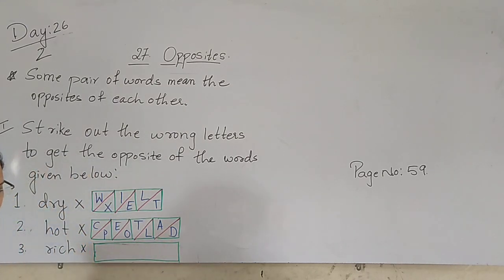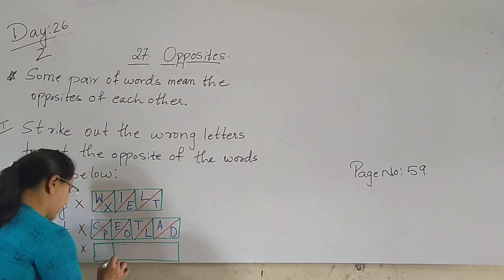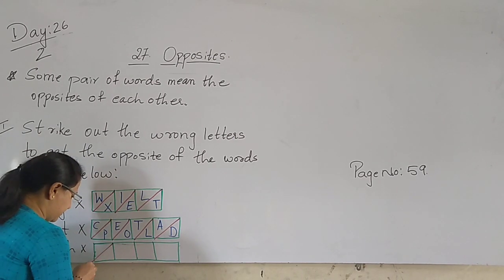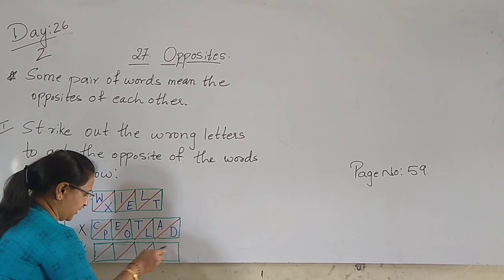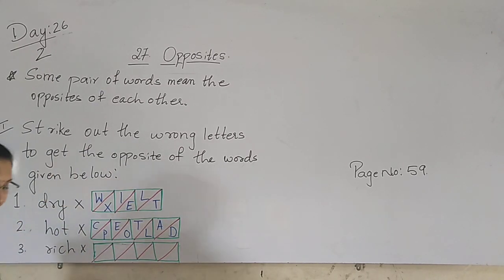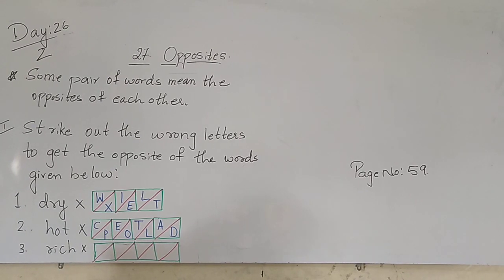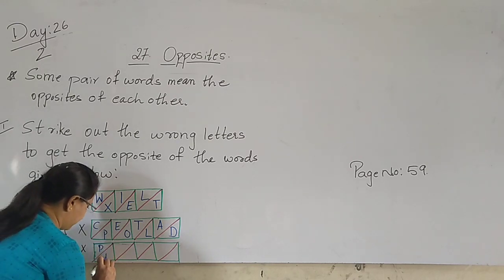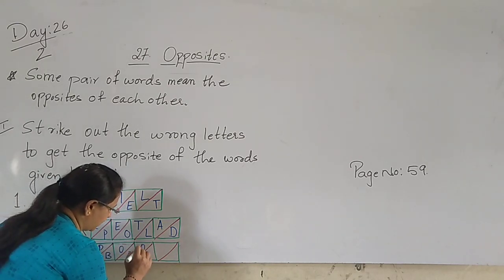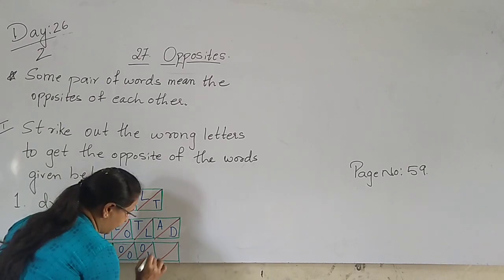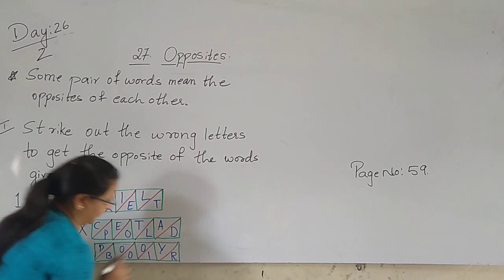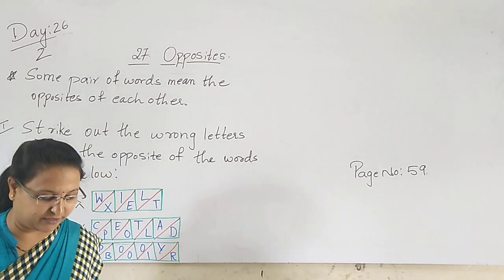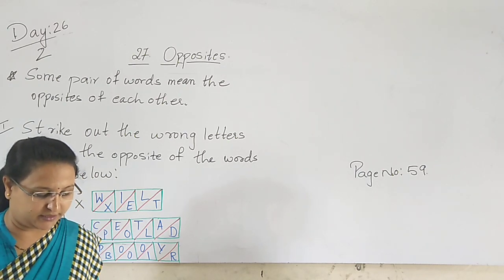Yes. Here also again 4 boxes. 1, 2, 3, 4. And here 1, 2, 3, 4. And then the letters given here are what? P, B, O, O, O, L. The next L, Y, R. Yes. Now here, first we'll complete these 3, children, then you will get an idea what to be done.